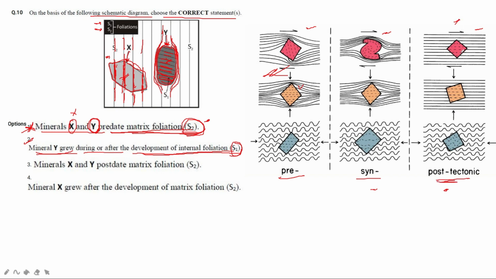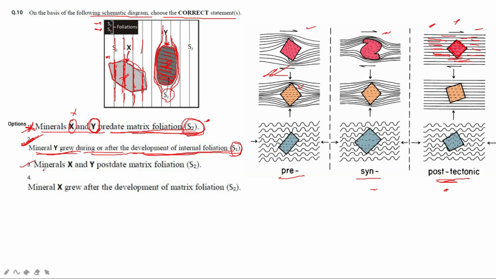In case of post-tectonic, you can see this is the mineral, and there are absolutely straight lines inside the mineral taking the shape of these foliations. So the foliations are present beforehand, and now the crystal has developed over it. This is very similar to this diagram, and it says that the S1 foliation was present beforehand and the mineral grew during or after the development of internal foliation S1. So this option seems to be correct.